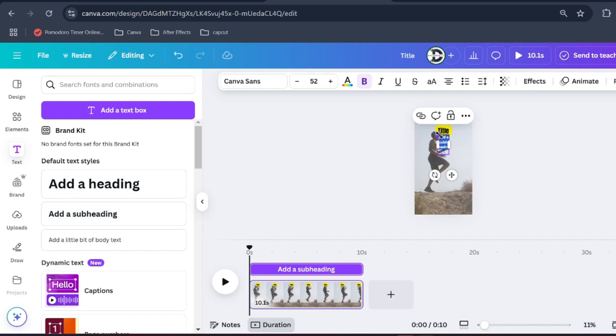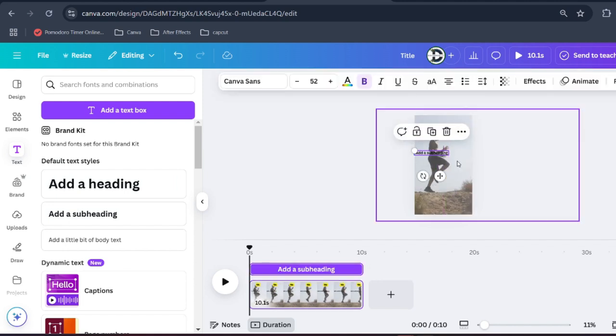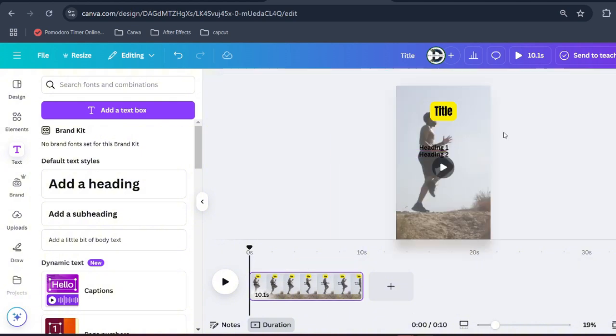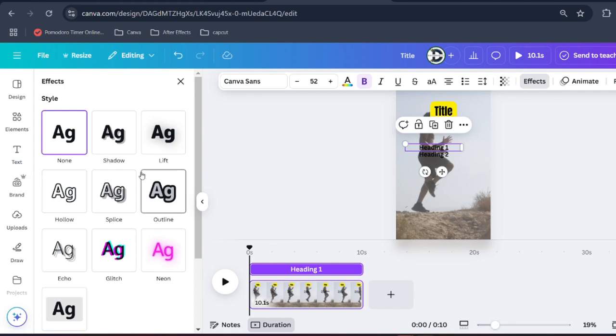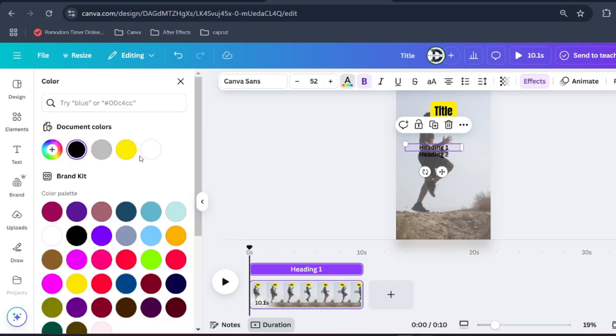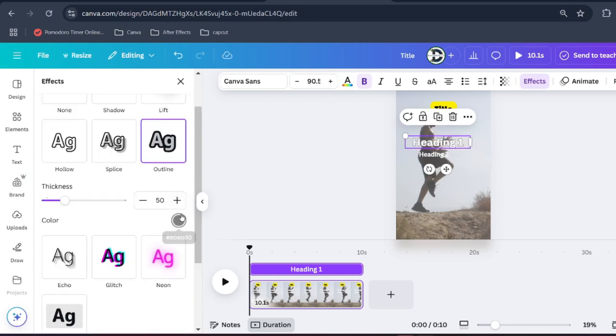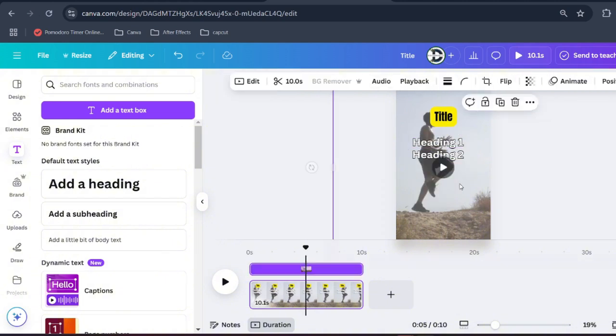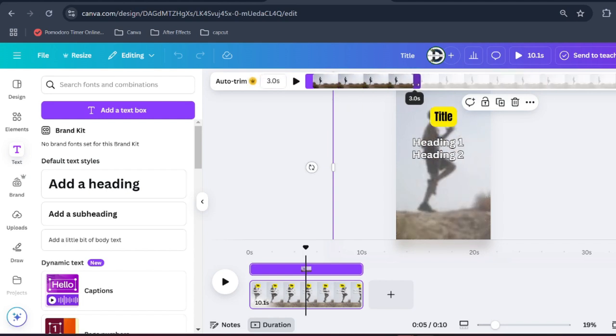I will write heading 1 and heading 2 text. Change the effect. Duplicate the text like this, and write heading 2. Now another thing what you need to do is adjust the timing. You can use between 6 to 10 seconds. For this example, I will use 6 seconds only.